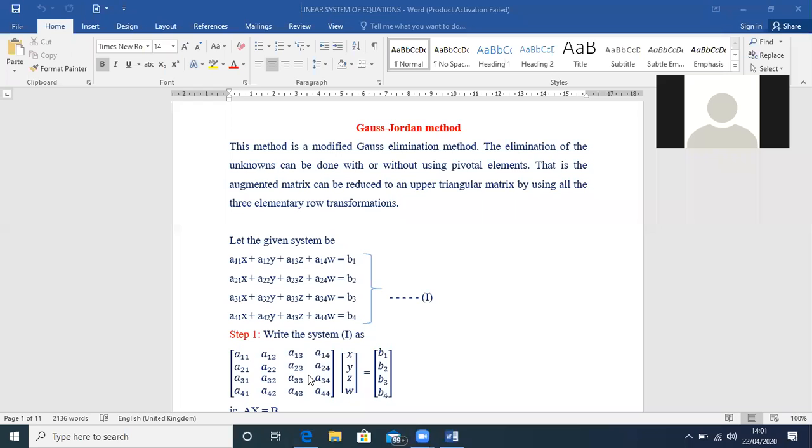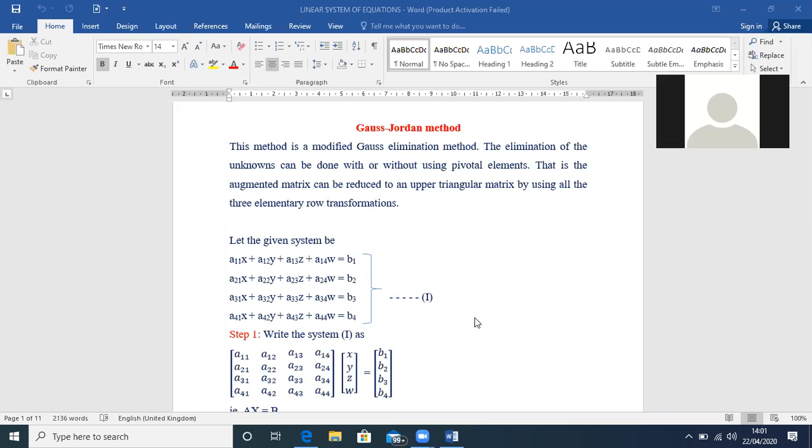What are they? Interchange of rows, subtracting multiples of a row from another row, and multiplying a row with a non-zero element. What are the three row transformations, girls? Interchanging of any two rows, Ri changed to Rj. The second one is multiplying a row with a constant, like k times Ri or 1 by k times Ri.